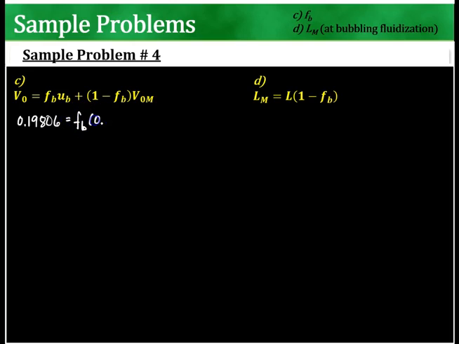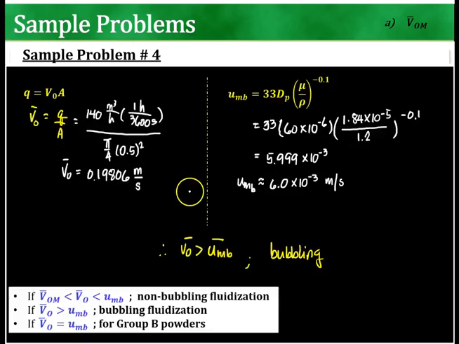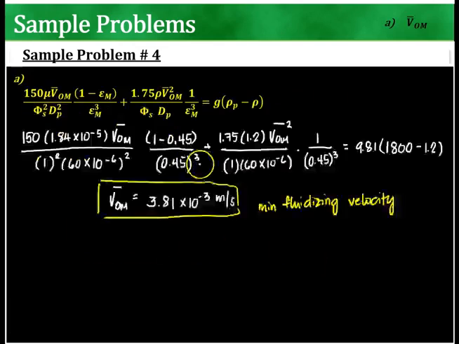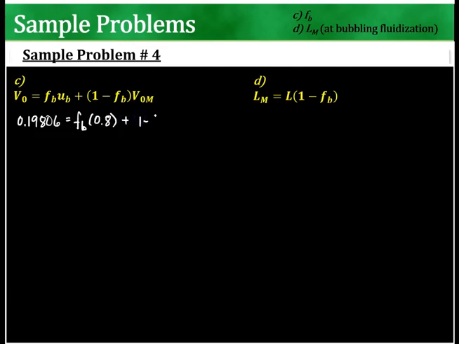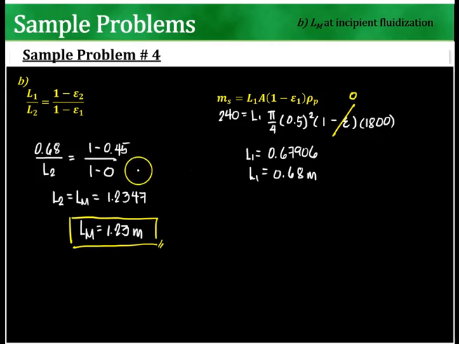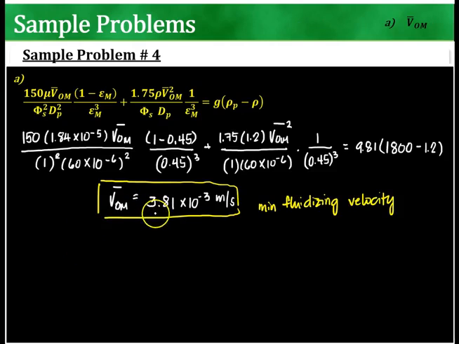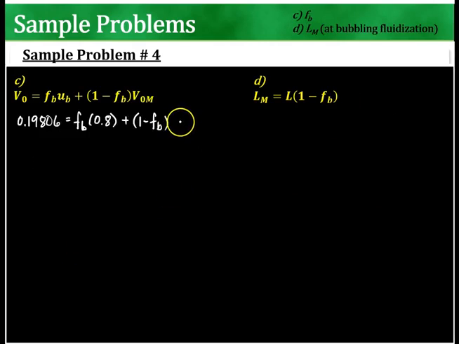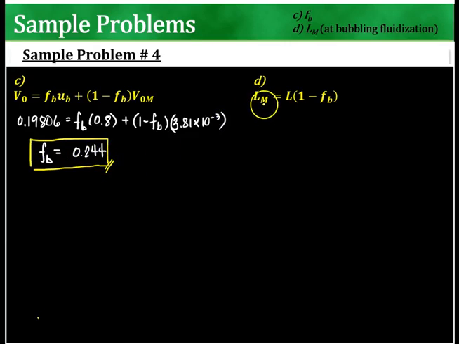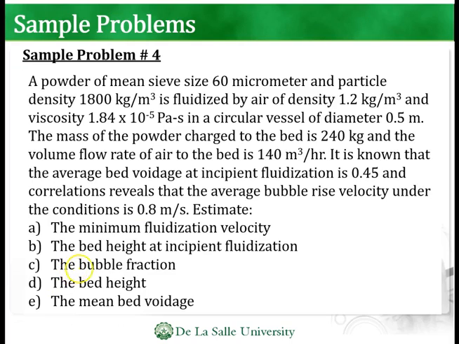You're given a bubbling velocity earlier of 0.8 in here, so plus 1 minus FB of VOM. VOM we were able to solve. That's 3.81 times 10 to the negative 3. So you'd be able to solve for the bubble fraction to be 0.244.